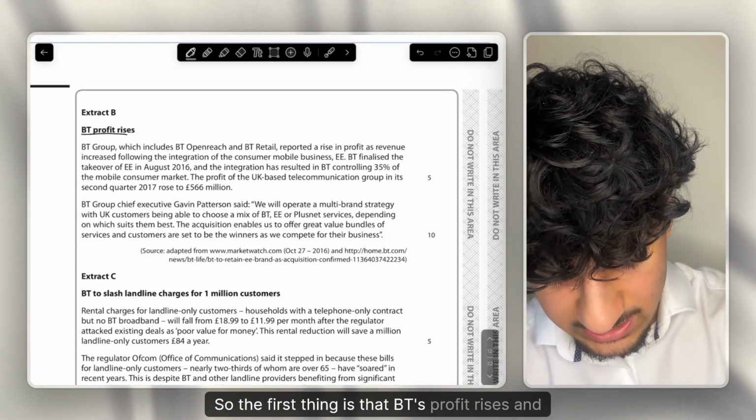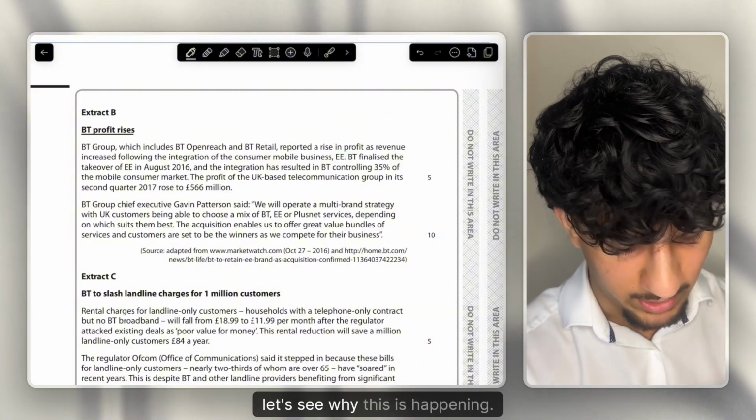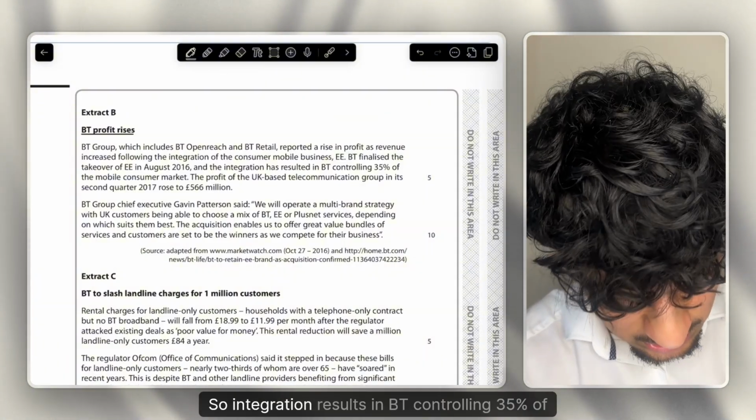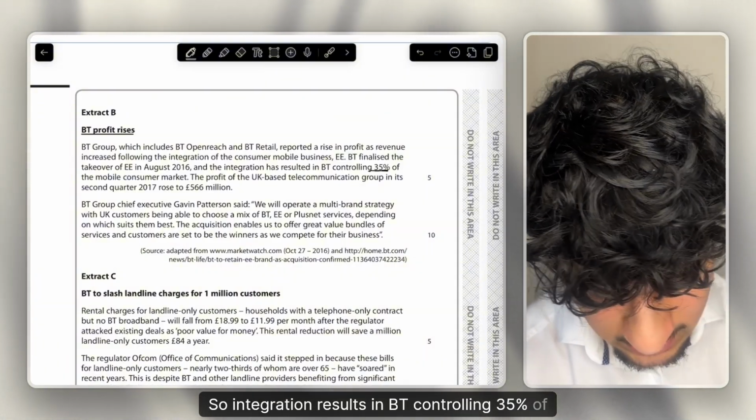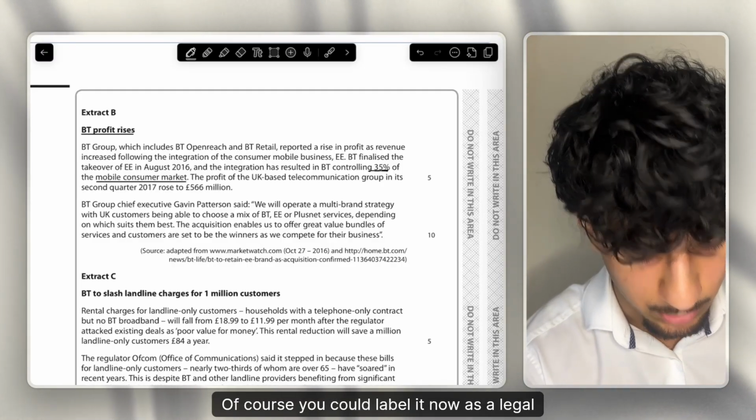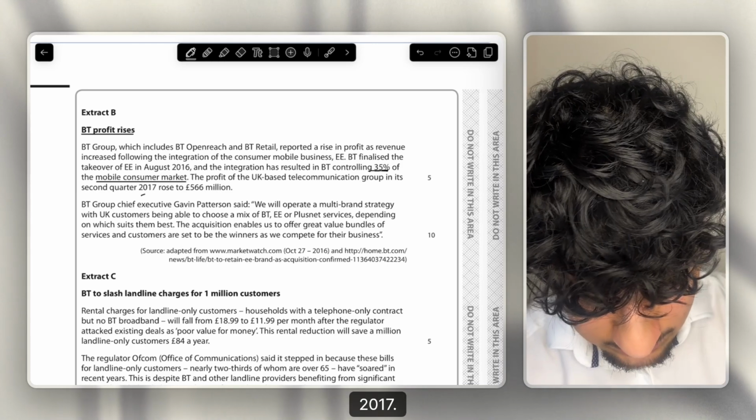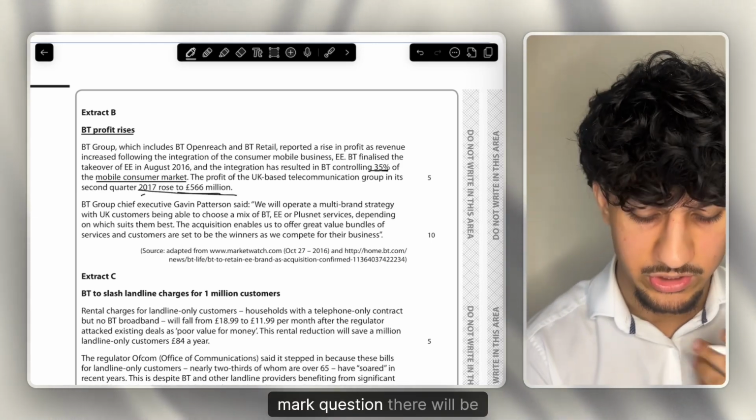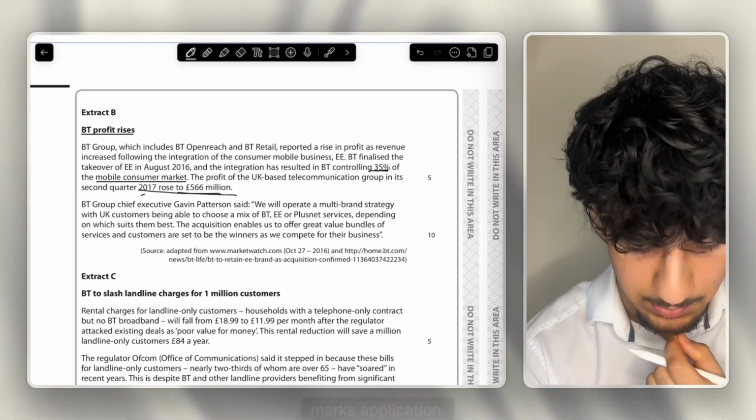So the first thing is that BT's profit rises, and let's see why this is happening. The integration results in BT controlling 35% of the mobile consumer market. Of course, you could label it now as a legal monopoly. And its profit in the second quarter 2017. Good stats here, because of course for your 8-mark question, there will be marks for application.